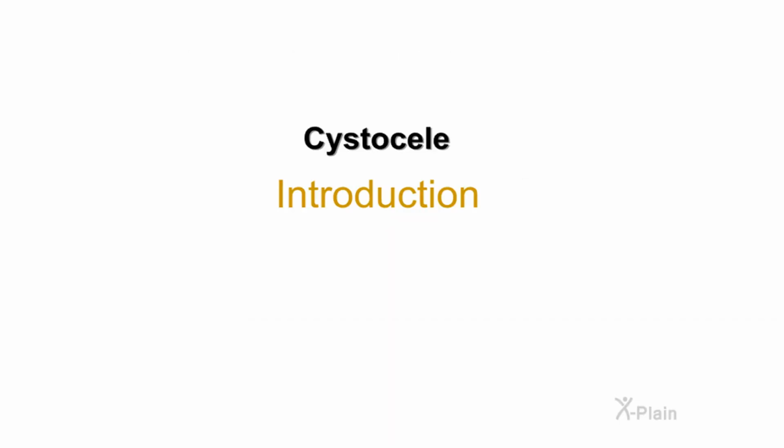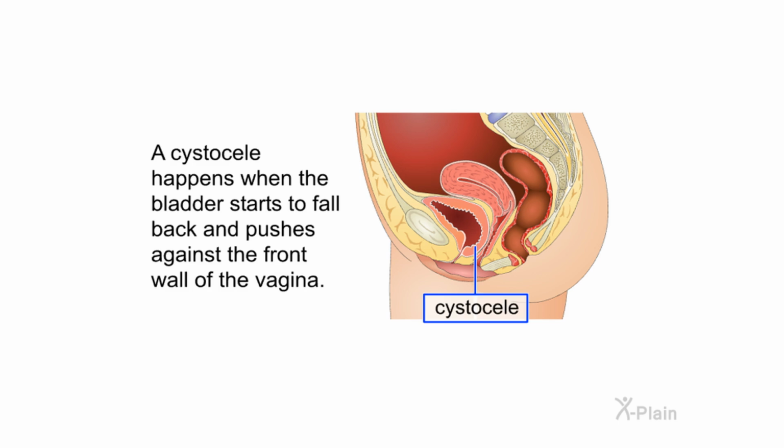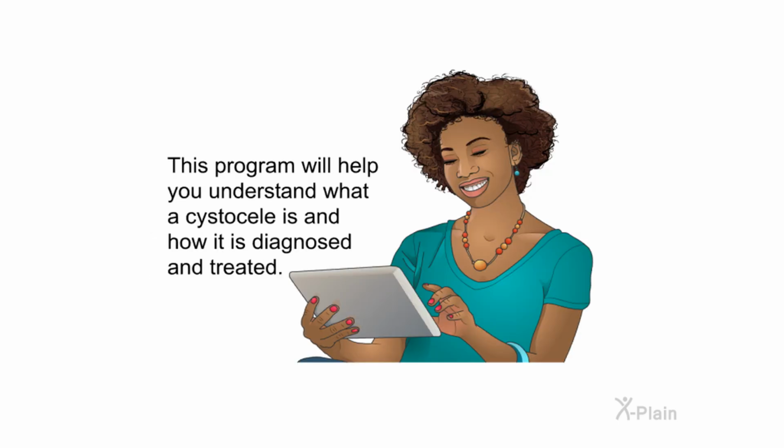Cystocele. Introduction. A cystocele happens when the bladder starts to fall back and pushes against the front wall of the vagina. This program will help you understand what a cystocele is and how it is diagnosed and treated.